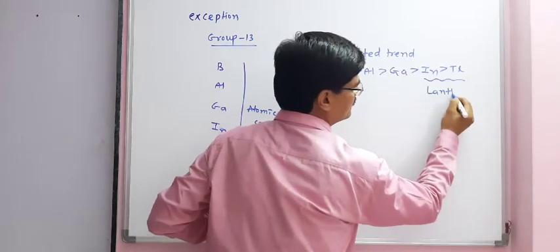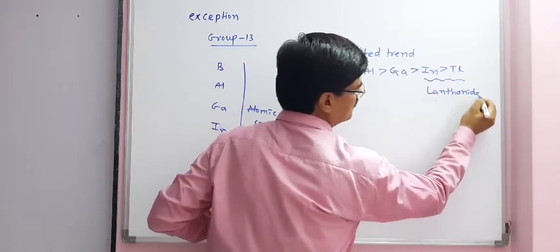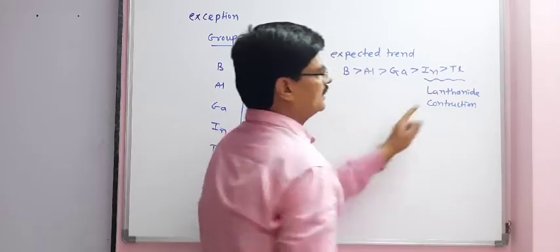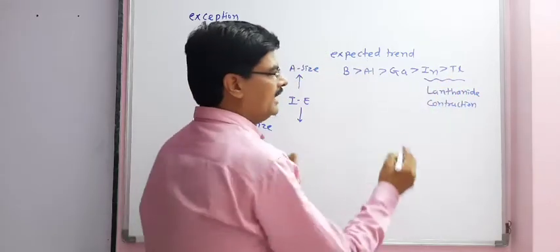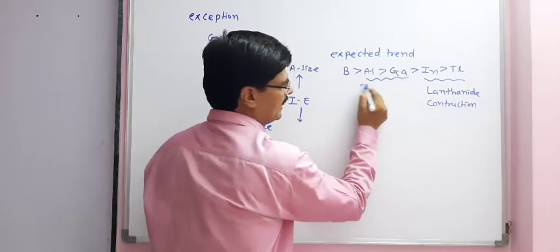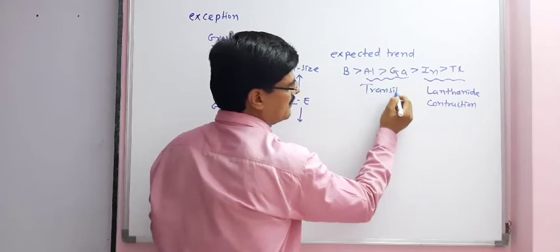lanthanide contraction, the trend will be changed, and in the same way there is also a transition contraction.